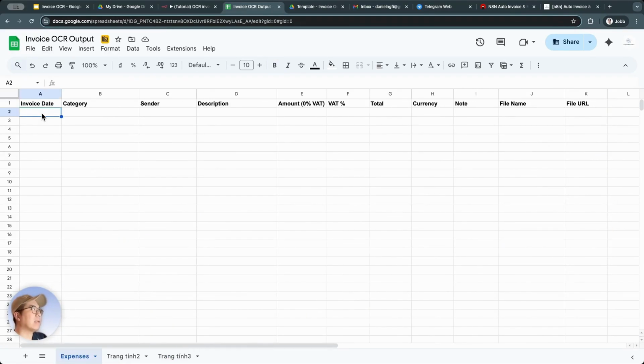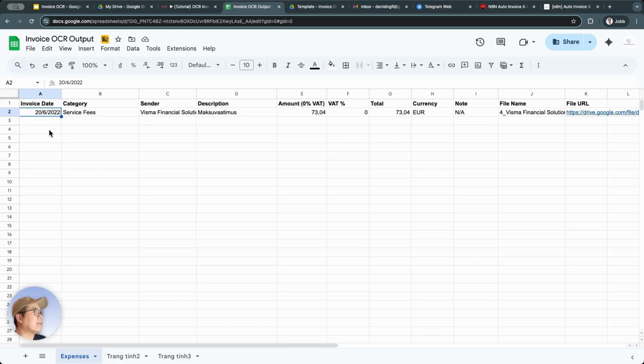After we drop the invoice files into the Drive folder, it will trigger the automated workflow in N8N to process each invoice one by one. As it processes, it will extract the information we specified and fill it into the spreadsheet, row by row. Let's wait a bit for it to start processing the invoice.